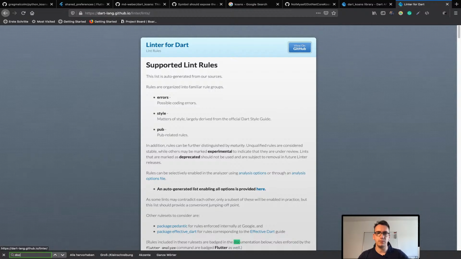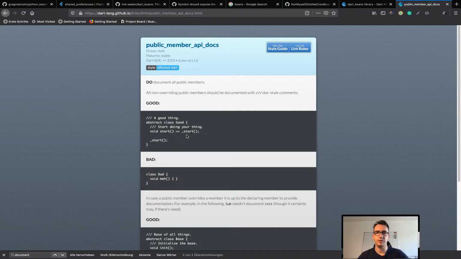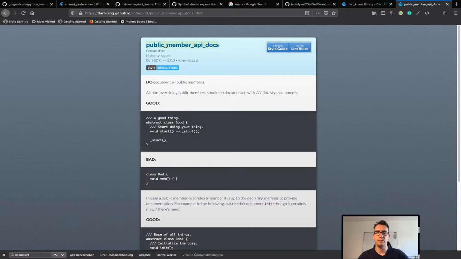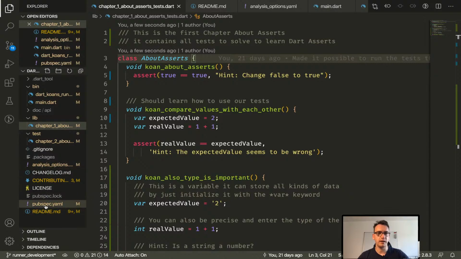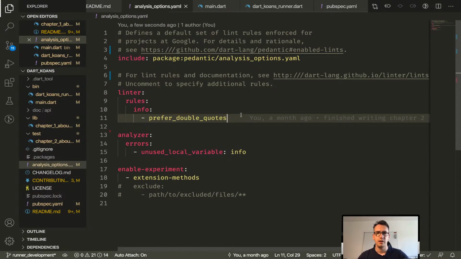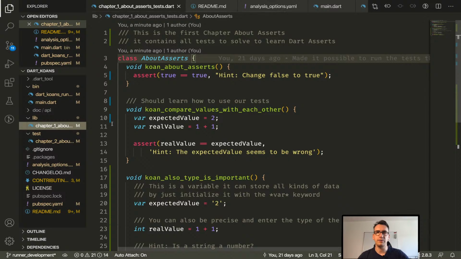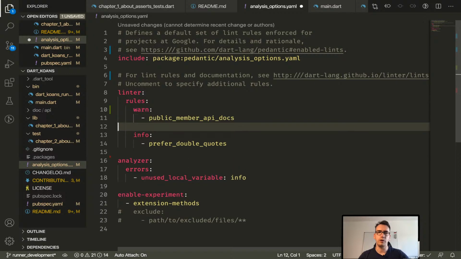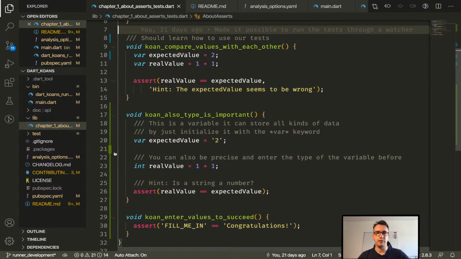So document public member API docs. So this is cool. So bad, good. And with this part here, we can add that to our Visual Studio inside of the analysis options. We could say here underneath info, because I don't want to make it already a broken application, that all the parts have to be, oh no, not info, that wouldn't help, but warning maybe. Warn, and then get that part here into it. Exactly, and now you can see,